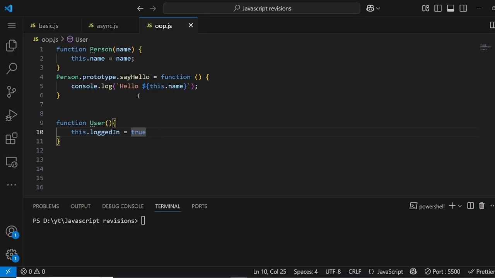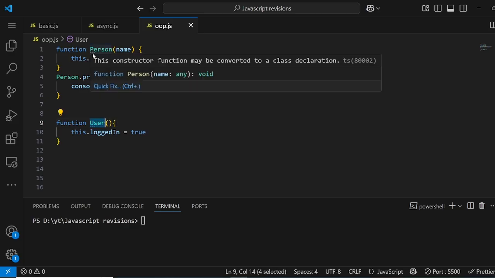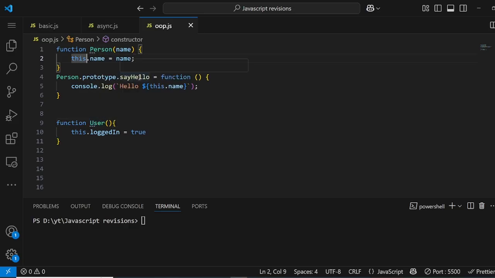Sure, you can do it, but I'm just trying to show you the inheritance, where we want to inherit some object into another object. This is what inheritance means, right? So that we are able to inherit from other objects. And in this example, it doesn't make sense, it's a very simple example, but you will get the idea of how we access different objects' methods and properties in a different object. So here, let's just assume that in this User we are going to need this sayHello method and this name property, and we don't want to repeat it.